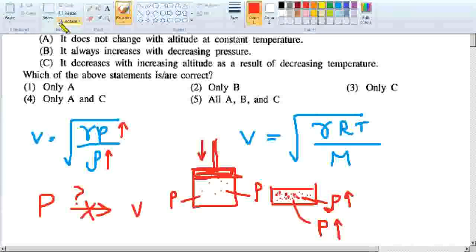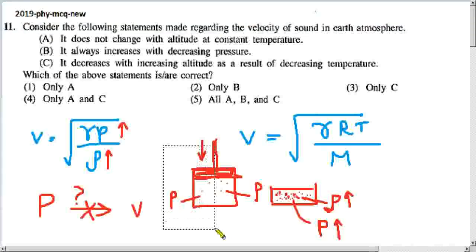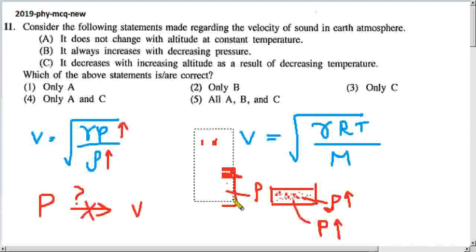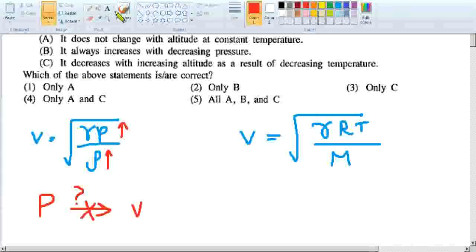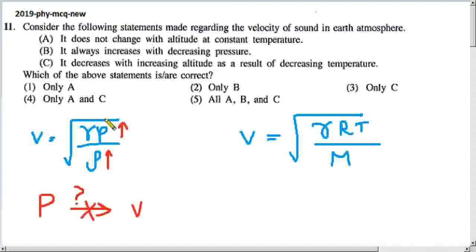We can prove that using Boyle's equation, but we are not going to prove it here. Keep it in mind as a theory part. If we change pressure, naturally the density also changes, keeping this ratio constant.